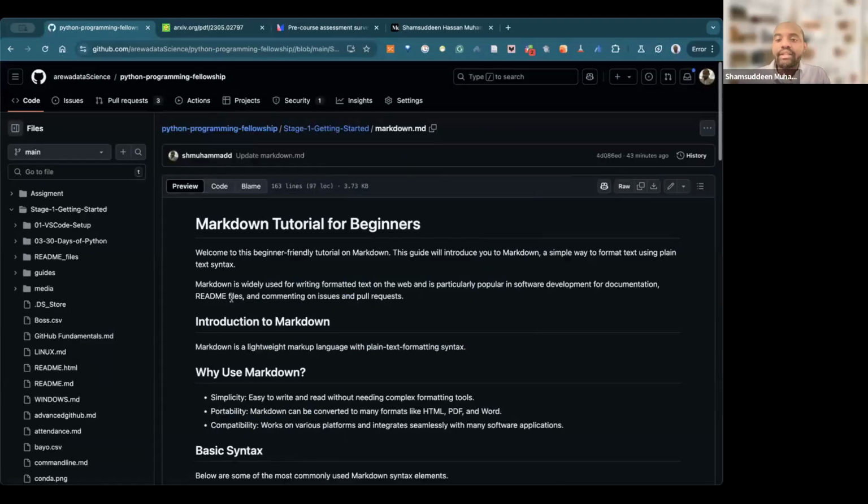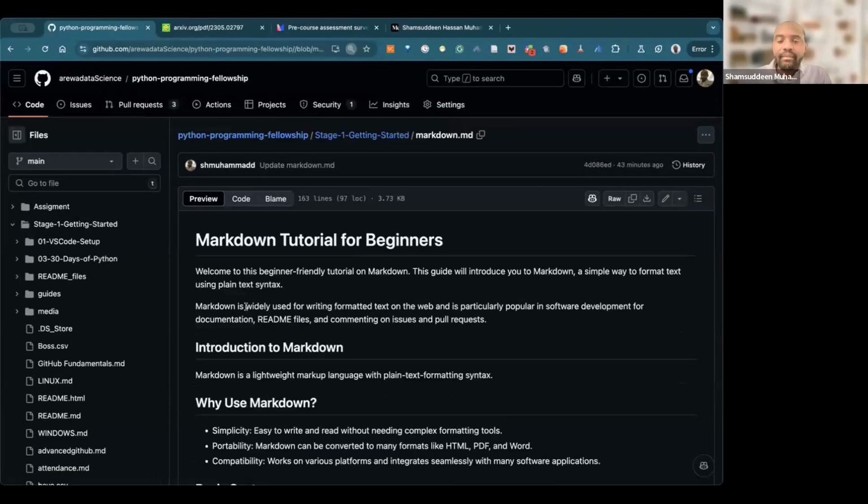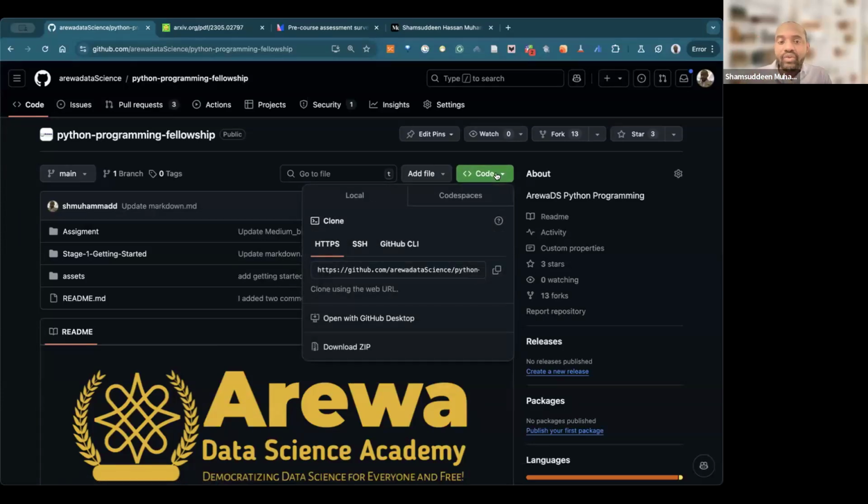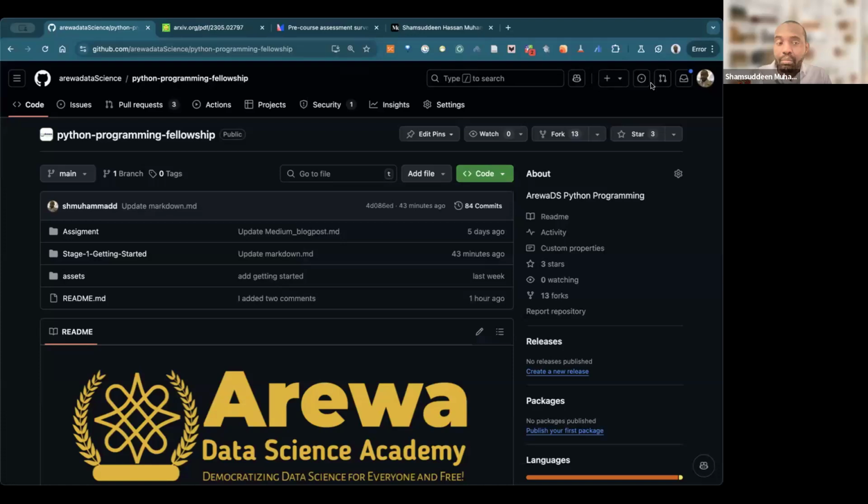If you click this one here, this is what we are going to cover, Markdown. But before that, I already asked everyone to create your GitHub profile or GitHub repository. If you haven't done so, let me create one to show how to use GitHub Markdown.